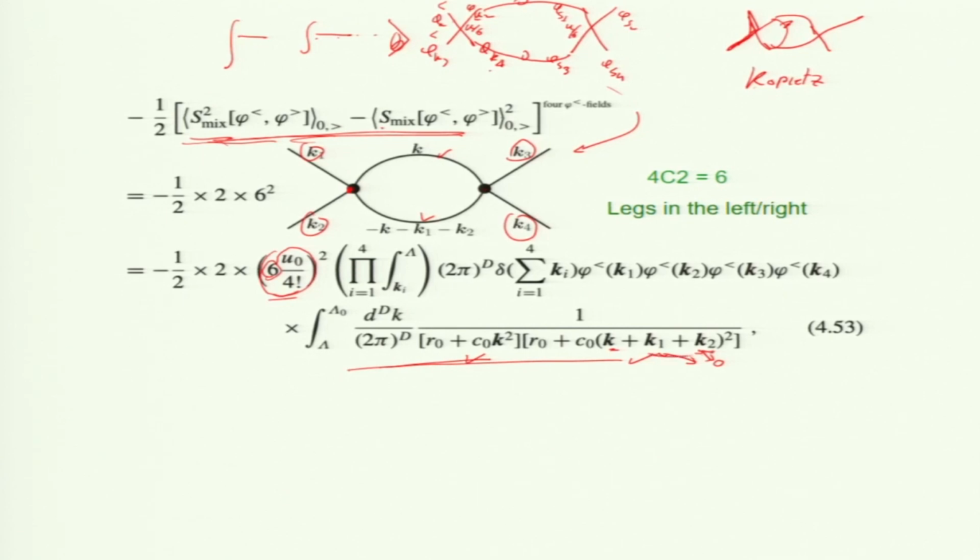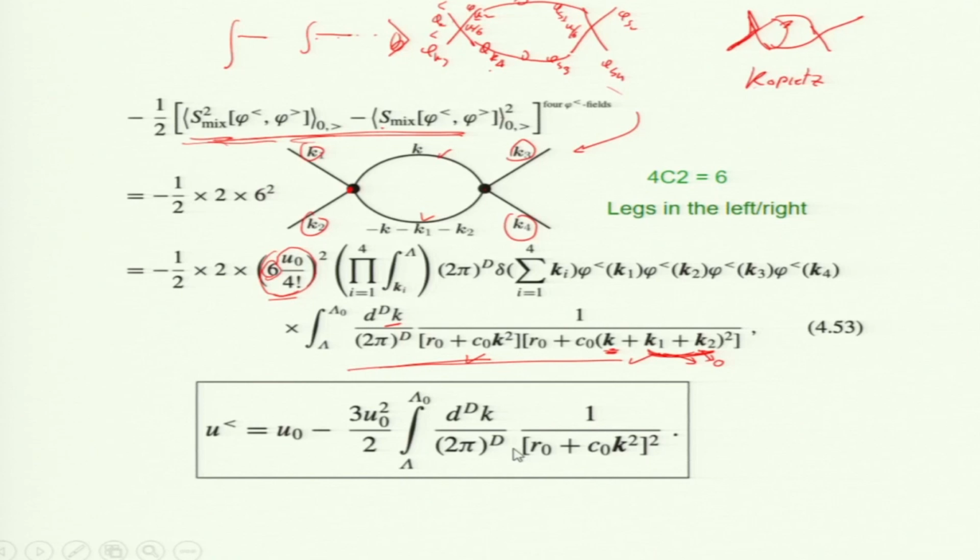So, these two will become small, and the one which you are averaging is in a yellow shell, which is large k. So, the integral we are averaging is coming from here, and this is a term, we can do the algebra here, this 3 by 2 u naught squared, okay, and this is quadratic, multiplied by that, r naught c naught squared.